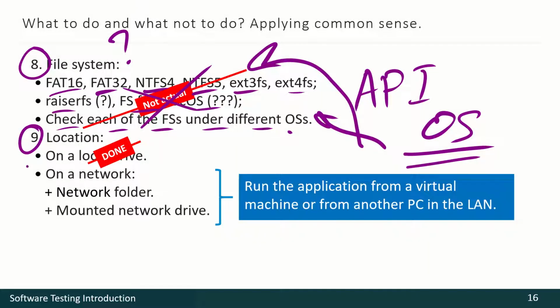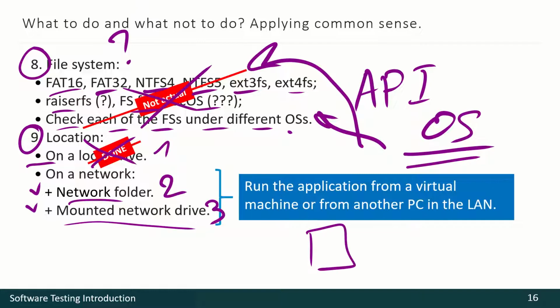And about location. On a local drive, everything is already on a local drive, and only a network folder and a mounted network drive remain. So let us start our application 3 times: locally, using the network folder, and using the mounted network drive. And so we have only one set of data, and we use it 3 times for 3 tests of our application.